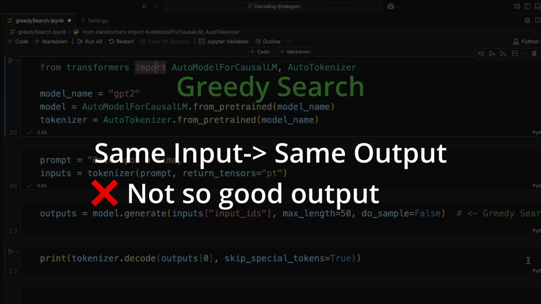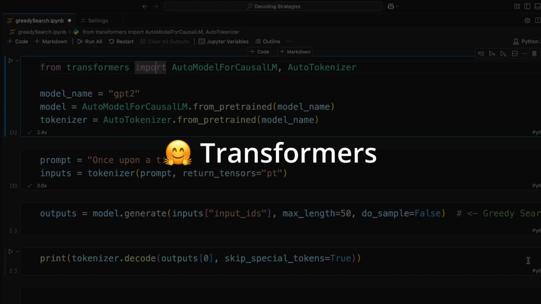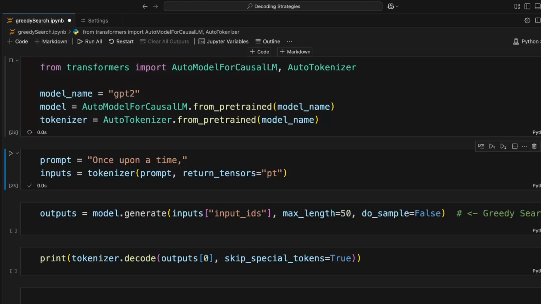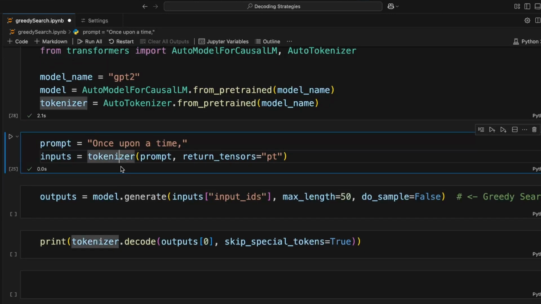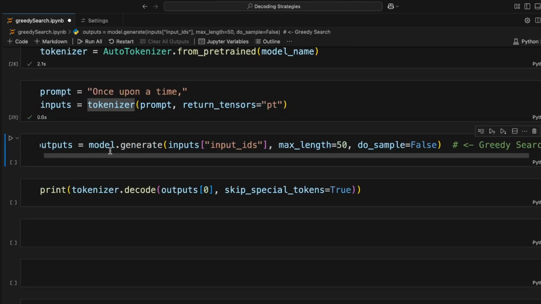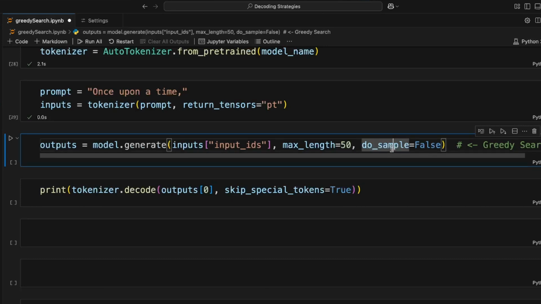We are going to use the Hugging Face Transformers library and the GPT-2 model in all our examples. We will first load our model and tokenizer. We will use the prompt "once upon a time". We will tokenize it, and then use model.generate, which will use input IDs, which are the vocabulary-mapped IDs for the tokens. Max length is 50, which means at max only 50 tokens will be used. do_sample as False means that it will use greedy search.